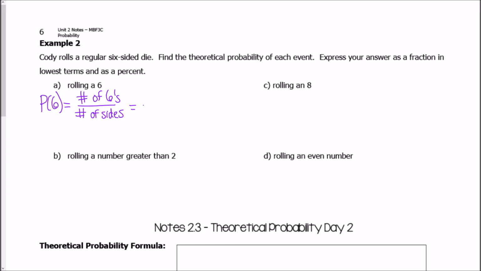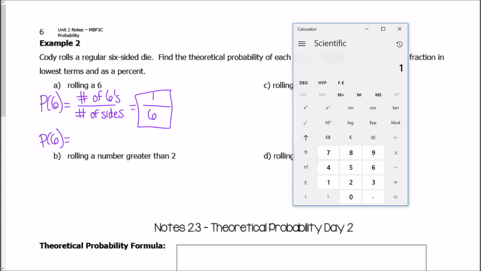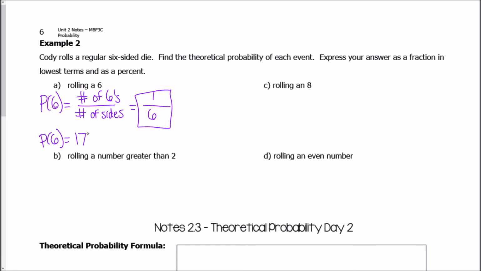And in a die, you only have 1 6, and there are 6 sides. So the probability is 1 over 6. That's in lowest terms. I can't simplify that anymore. As a percent, I'm going to take 1, divide that by 6, and I end up getting about 17%. So we can say that this right here, the probability is 17%.